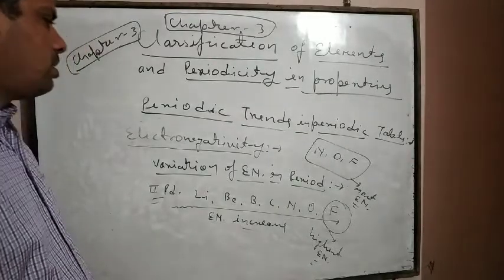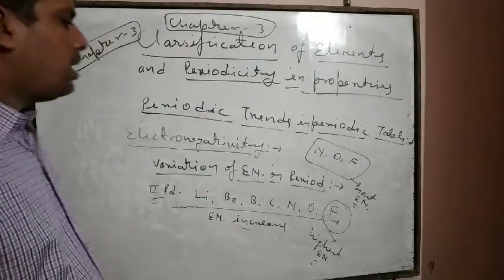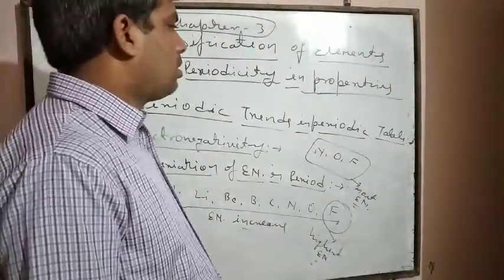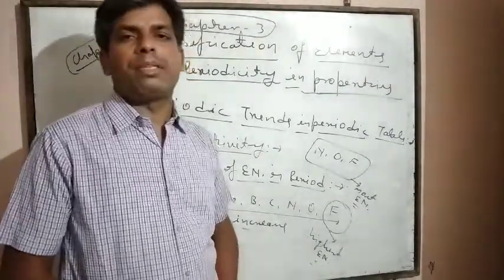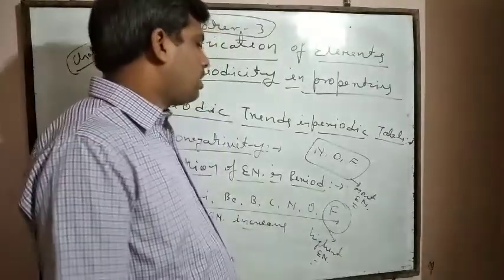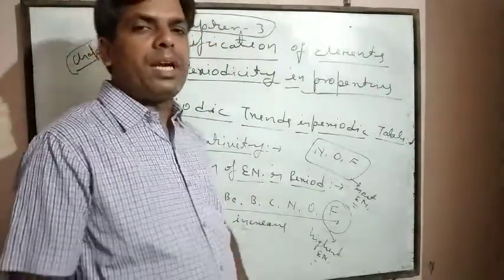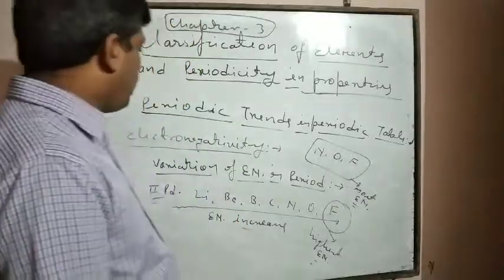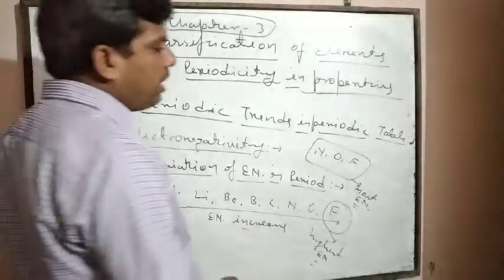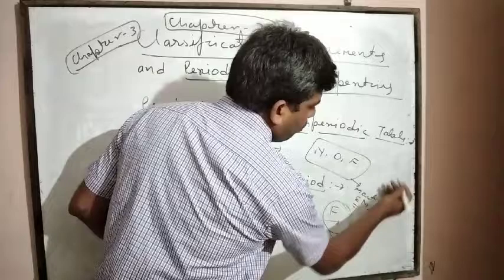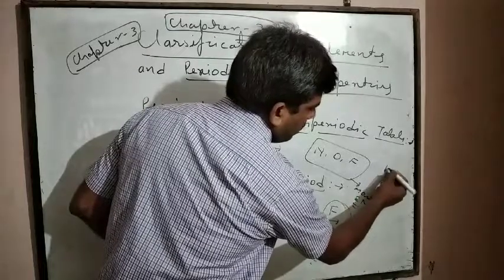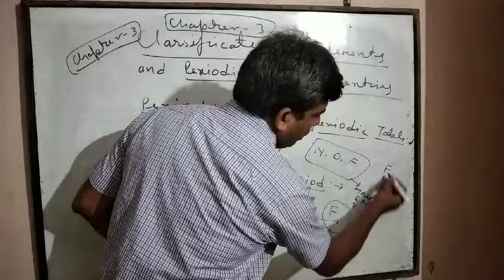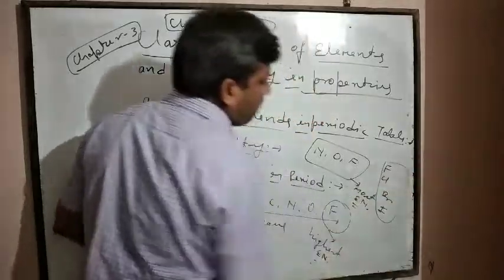17 group elements. You already know 17 group elements are known as halogen elements. They are known as halogen elements because they have a salt forming nature. Fluorine, chlorine, bromine and iodine. These are halogen elements, the 17 group elements.